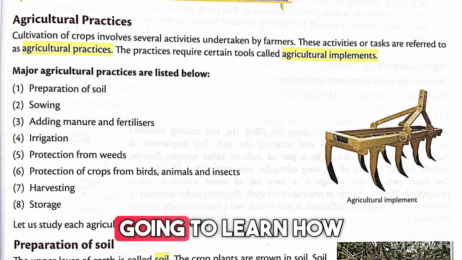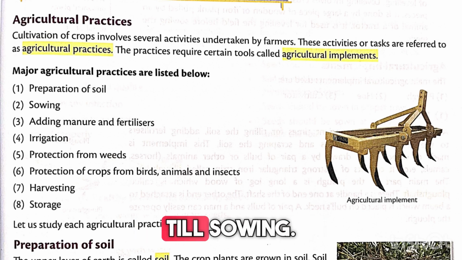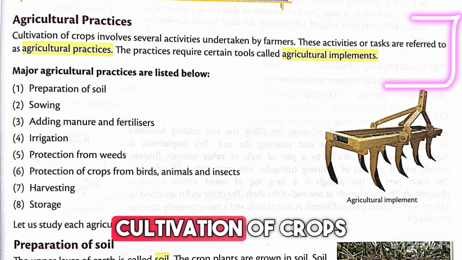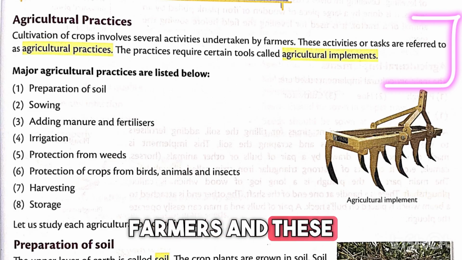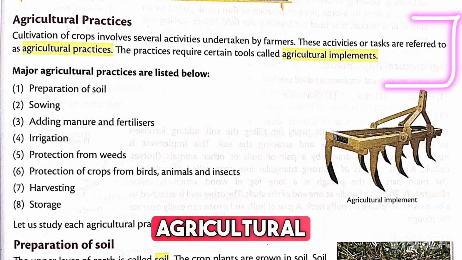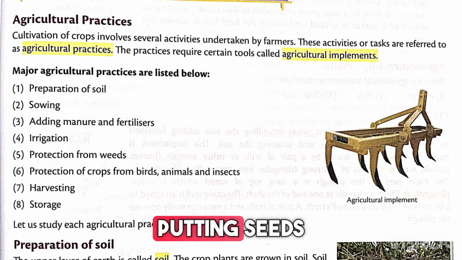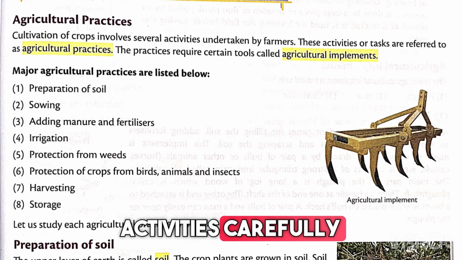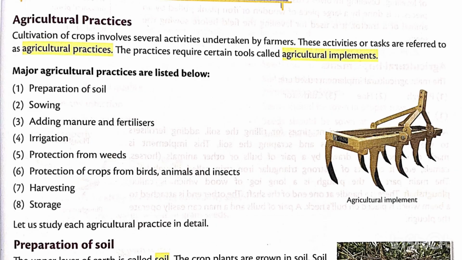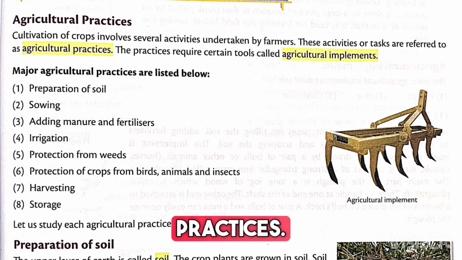So today we are going to learn how crops are actually grown in fields, from soil preparation till sowing. So let's begin. Cultivation of crops involves several activities undertaken by farmers, and these activities are referred to as agricultural practices. So here students, farming is not just putting seeds into soil. Farmers have to perform many activities carefully before crops grow properly. All the steps involved in farming together are called agricultural practices.